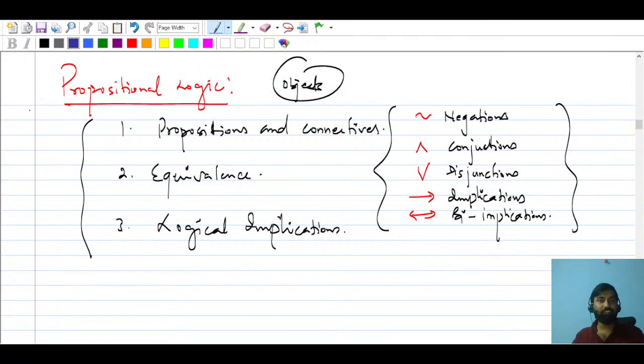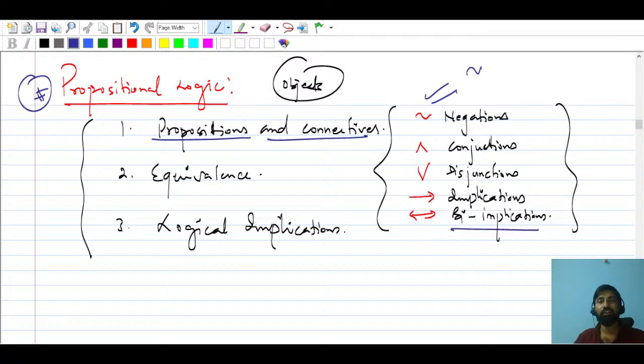Then it is also mentioned in the syllabus. You can see your original syllabus, which I have already given you. In propositional logic, I will be talking about propositions and connectives, and there we will talk about various kinds of connectives, such as negation, conjunction, disjunction, implications, and then equivalence and logical implications. These are the topics we will cover under propositional logic.